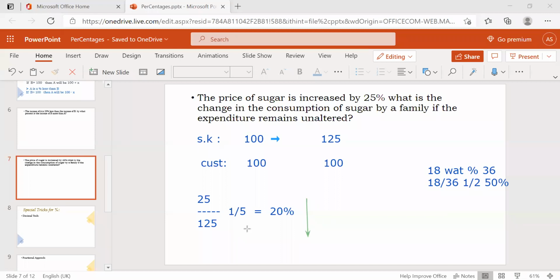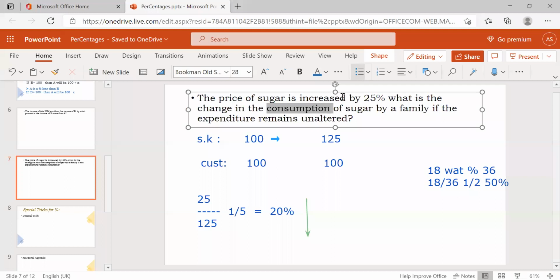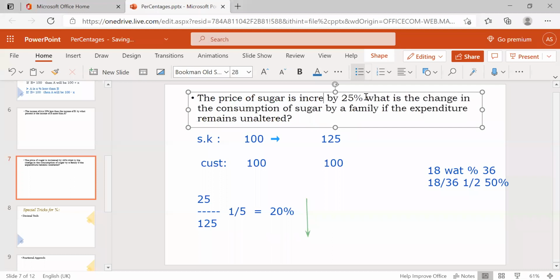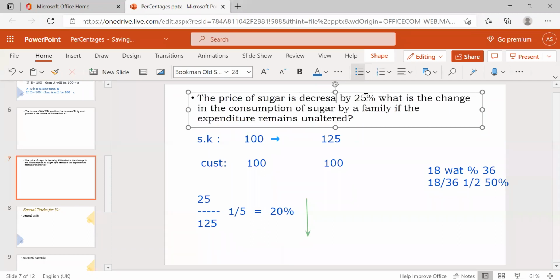Hope you understand. So if you want, you can take the same for decreases also. Here, if it decreases, the same thing. In the same problem, the sugar price decreases by 20%.